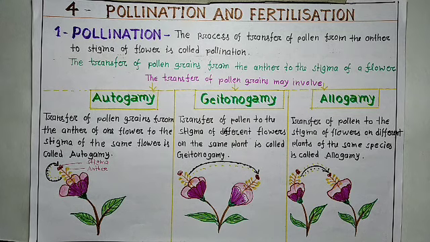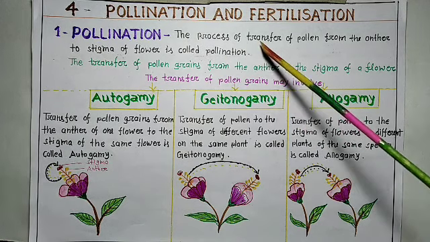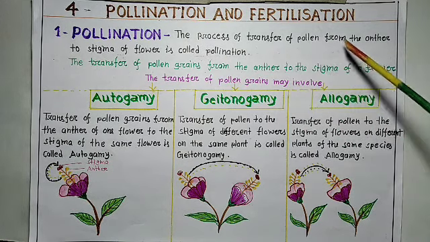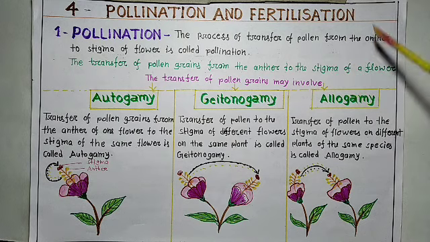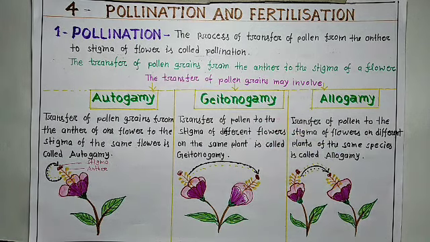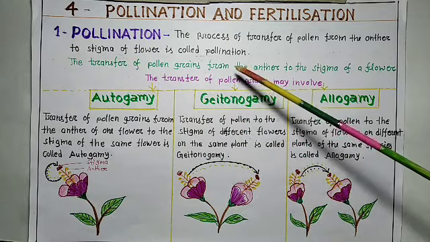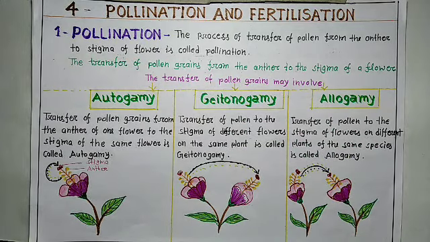What is pollination? Listen carefully. The process of transfer of pollen grains or pollen from the anther to the stigma of a flower is called pollination. Yes, you can see here another definition. The transfer of pollen grains from the anther to the stigma of a flower is called pollination.